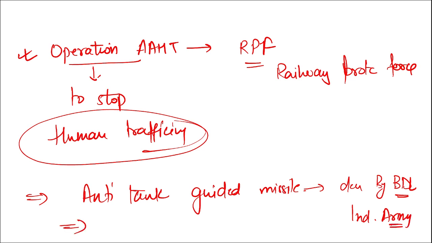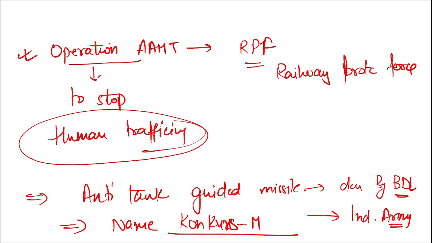Tell me, comment below. The name is Konkurs-M. Konkurs is the name of the anti-tank guided missile that was developed by Bharat Dynamics Limited, and it will be delivered to the Indian Army. Alright.